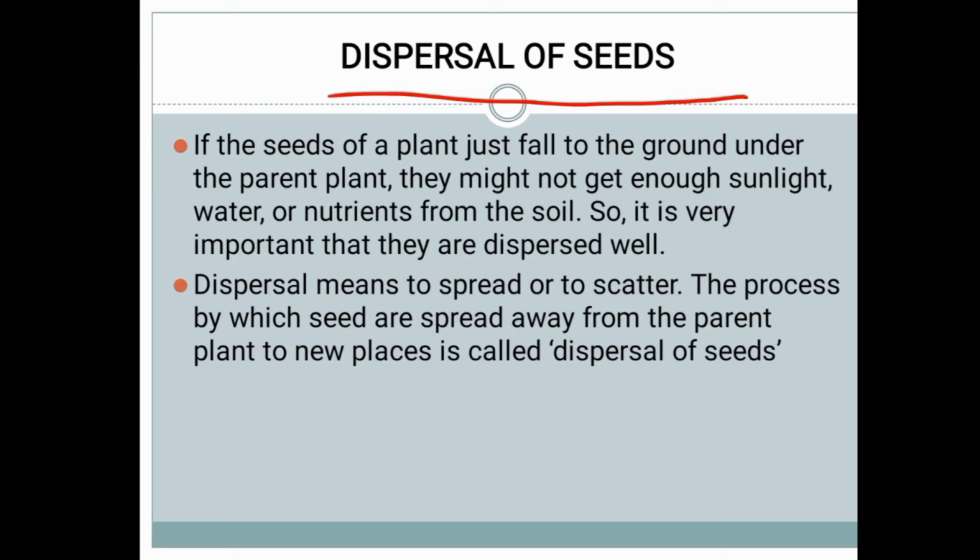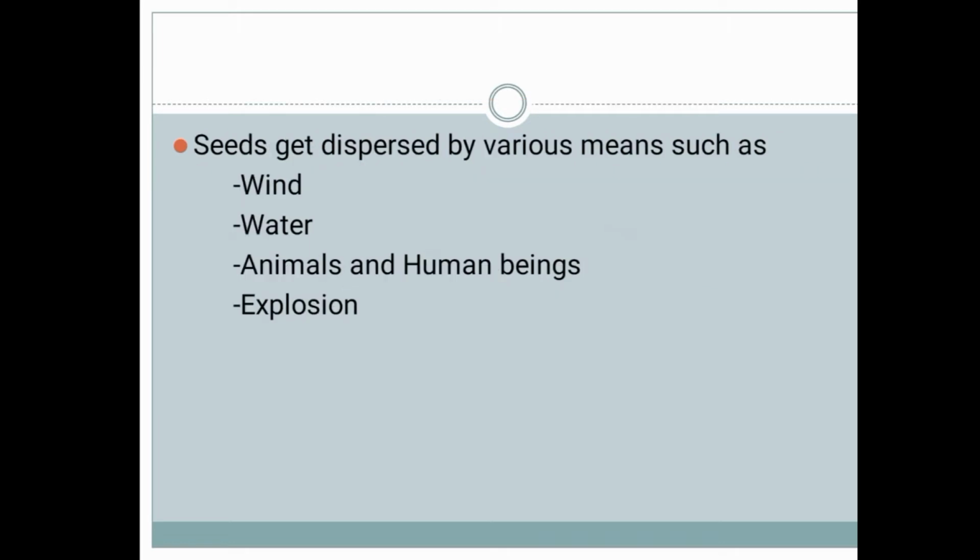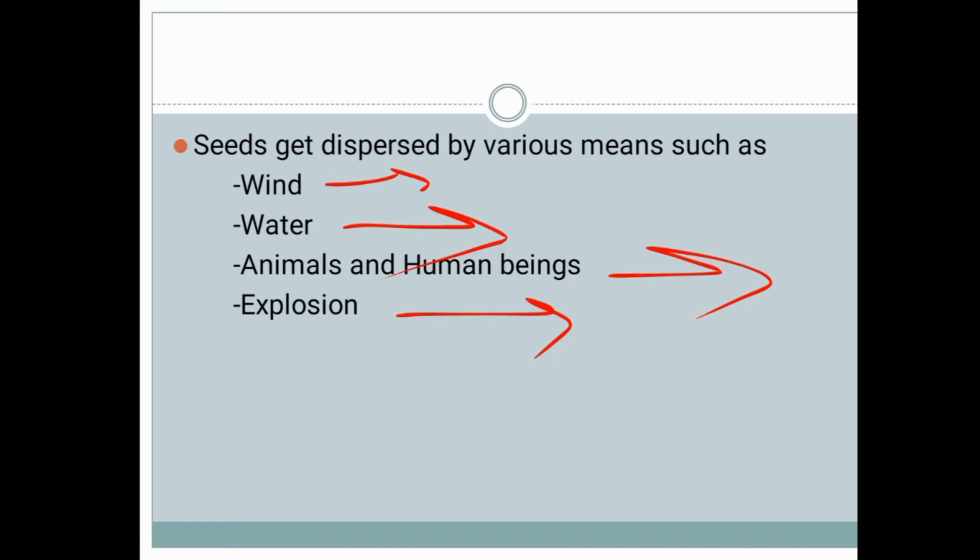Next, seeds get dispersed by various means. How does the dispersal of seeds happen? Through various ways. The first one is wind. The second one is water. The third one is animals and human beings. And the fourth one is explosion.